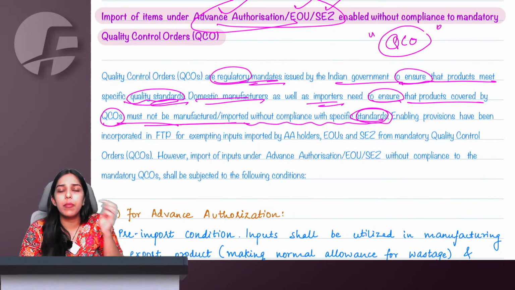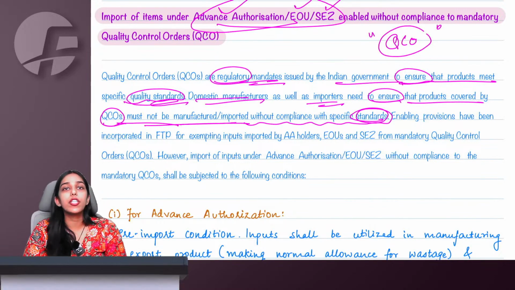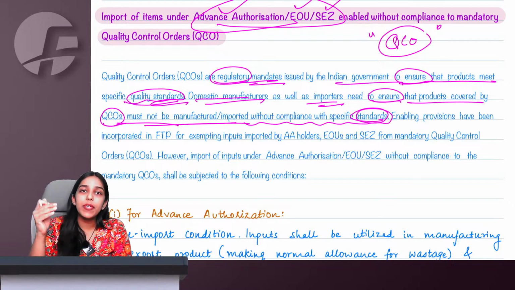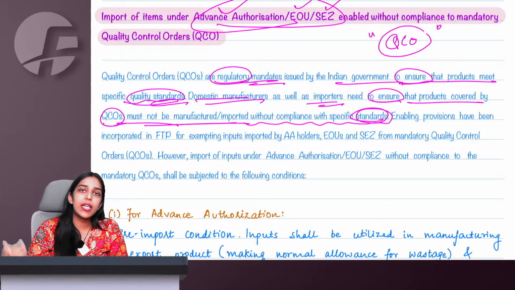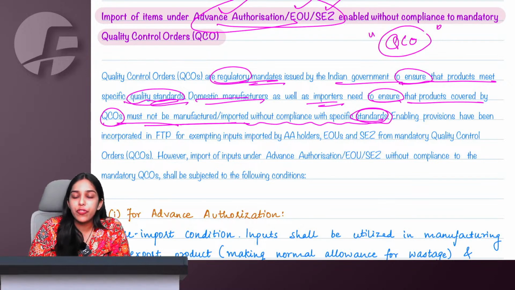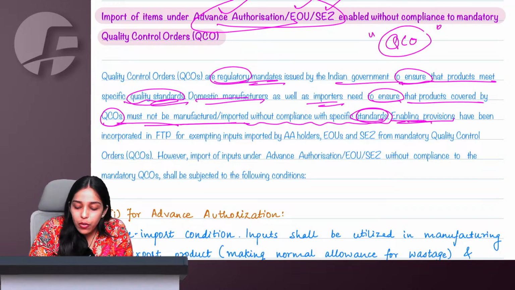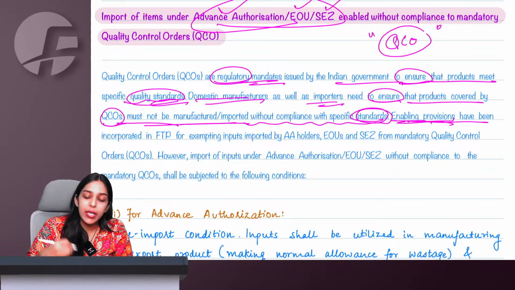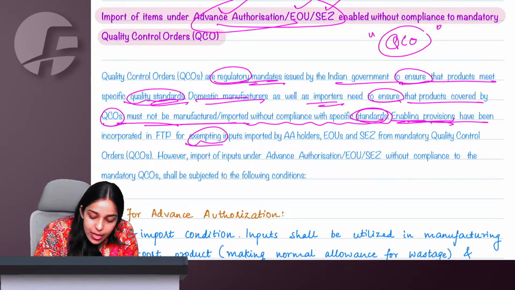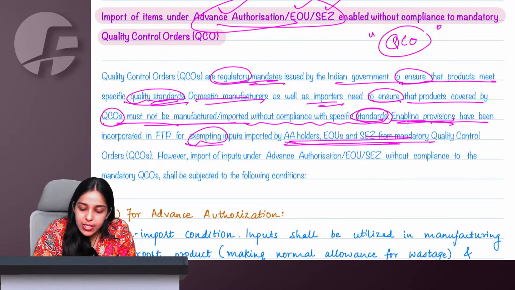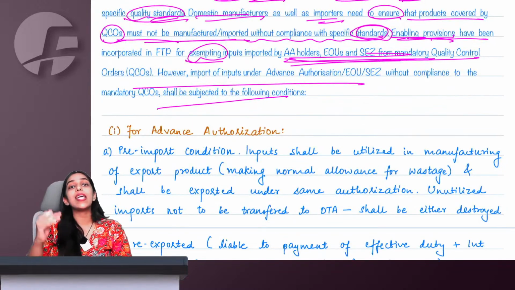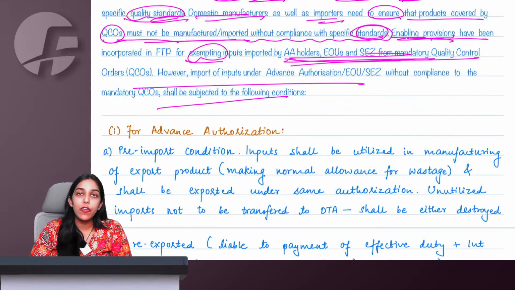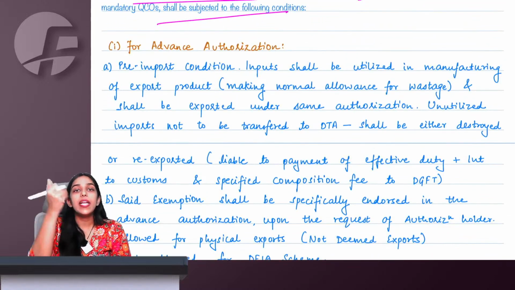So okay, no problem, we don't have any problem even if it is not QCO compliant, because it might not be QCO compliant according to India, it might be QCO compliant according to the country where they are exporting. So we do not have any problem with that. So here now we are saying that we have enabled the provisions incorporating in FTP that we are exempting these people from mandatory QCO, that even without satisfying the quality control standards of QCO, if they want to import or manufacture these things, they are allowed.